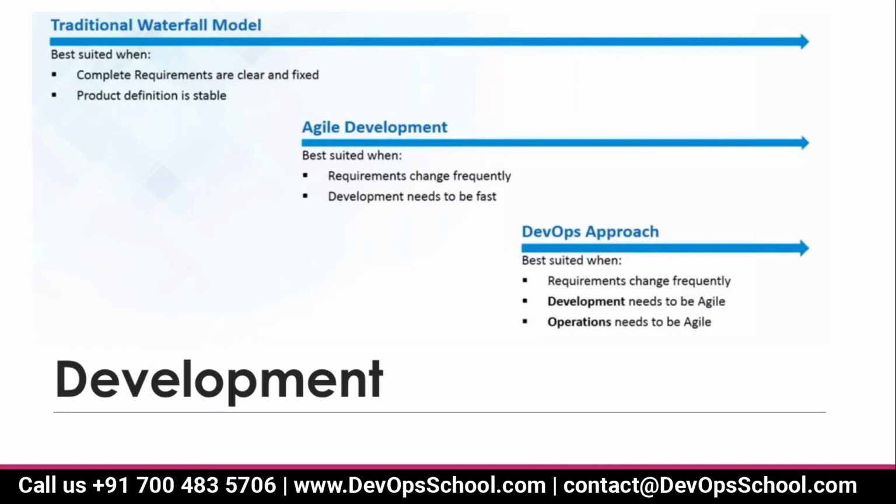Here you can see that the developer is working together with the testing team. The business analyst and product owner are also working in agile development. But the operations team is sitting idle, correct? Once they develop and test everything, they put it into version control or a repository system, and then the operations team puts it into production.